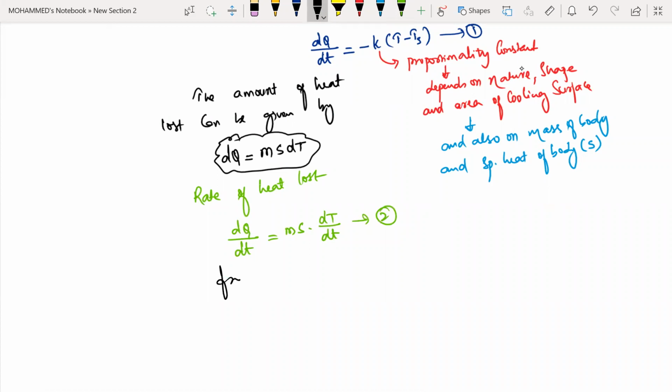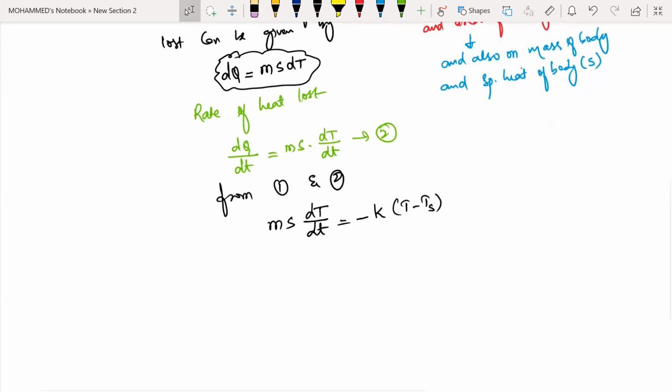So from equation 1 and 2, I can write from equation number 1, in the place of dQ by dt, you can write this value: m s dT by dt is equal to minus of the constant k into T minus the temperature of the surrounding. So dT by dt is equal to minus of this small k divided by m s into the temperature of the body minus the temperature of the surrounding.